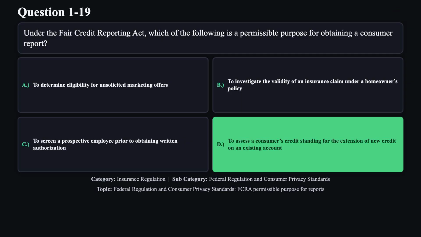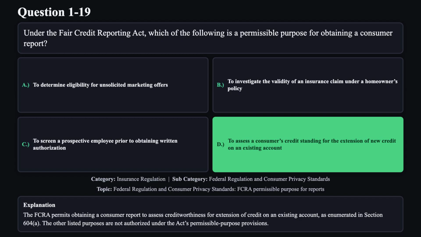The correct answer is D. The FCRA permits obtaining a consumer report to assess creditworthiness for extension of credit on an existing account, as enumerated in Section 604, subsection A. The other listed purposes are not authorized under the Act's permissible purpose provisions.